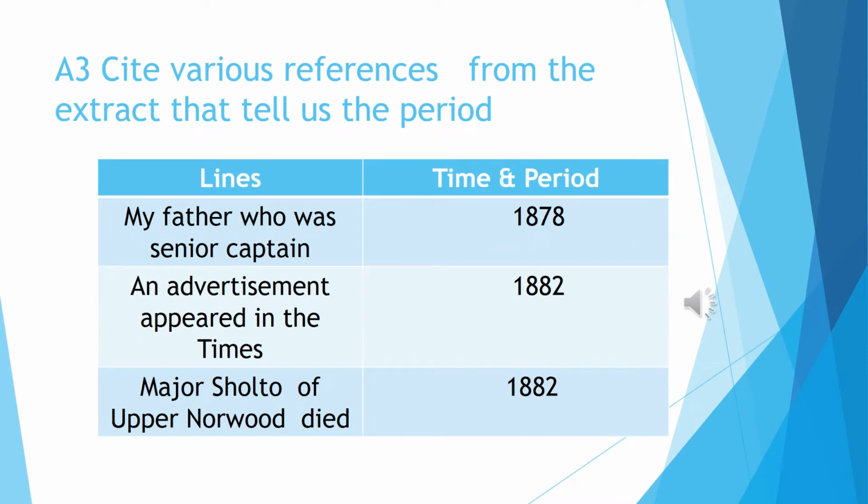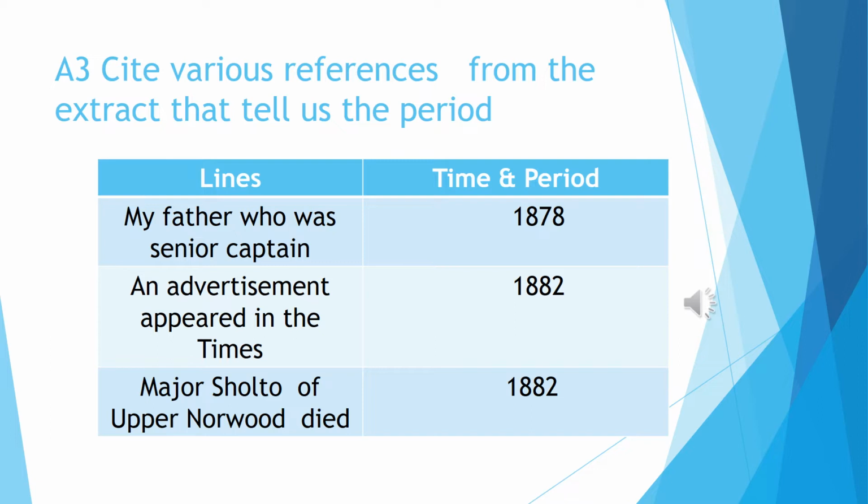We start with A3. The question is, cite various references from the extract that tell us about the period. Such questions will not be there in the board exam because only subjective questions will be asked from this chapter. The lines are exactly taken up from the book, so the grammar may not be correct. Let's see these lines.